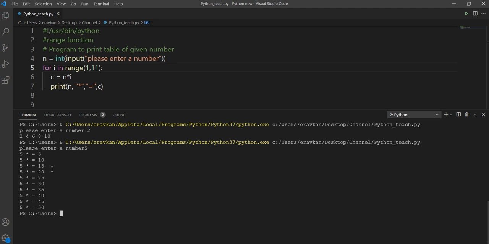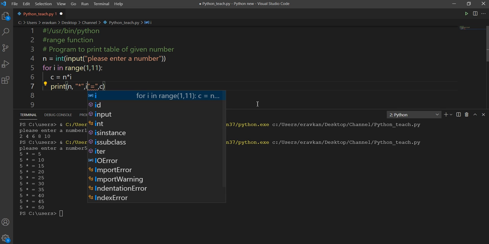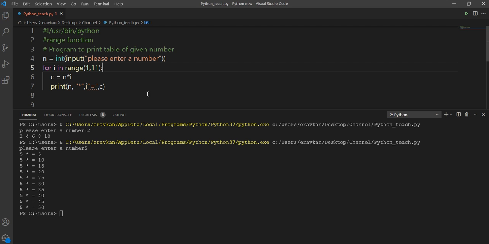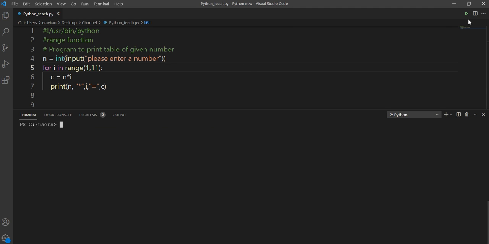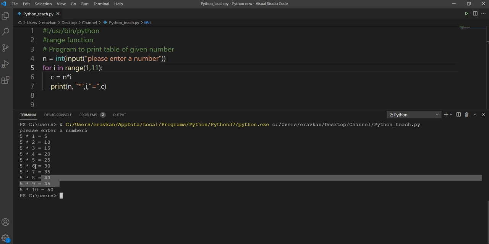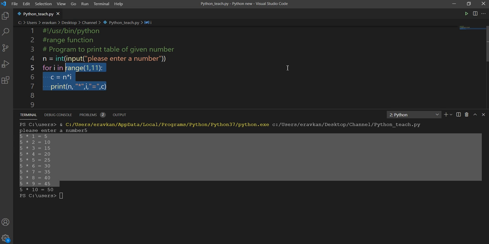Suppose I want the table of 5. So something is missing here. And into i I need to mention here also. And into i, comma i I need here. Yeah, now it is okay. Suppose I want to print 5, then the table will be printed like this. So I think the range function is clear to you.